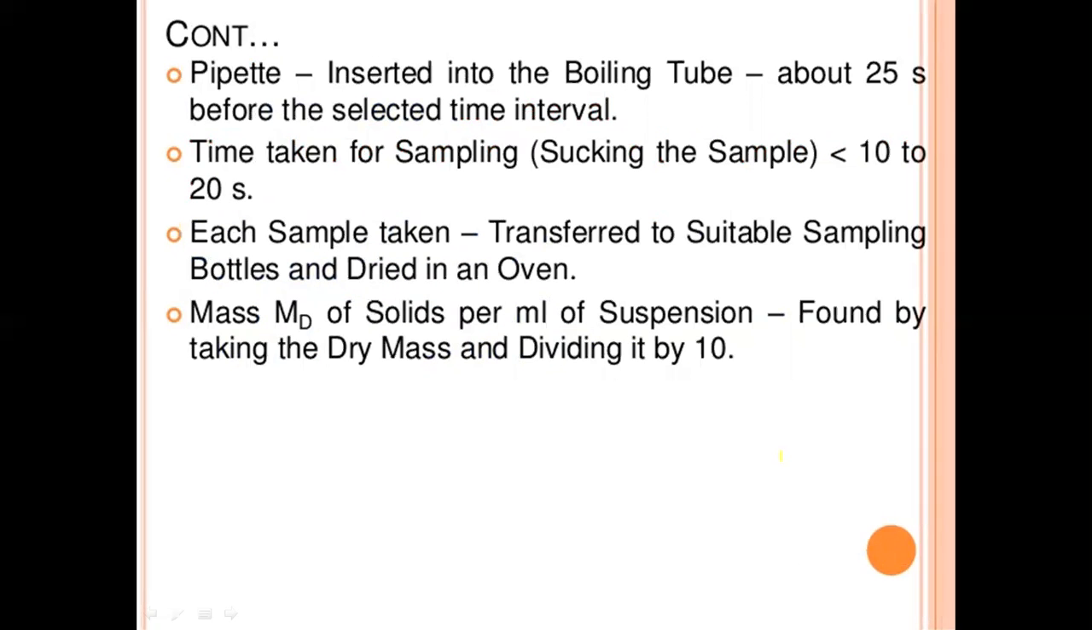The pipette is inserted in the boiling tube about 25 seconds before the set time interval. The time taken for sampling, that is sucking of the sample, is 10 to 20 seconds. Each sample taken is transferred to a suitable sampling bottle and dried in an oven. The mass Md of solids per ml of suspension is found by taking the dry mass and dividing it by 10.